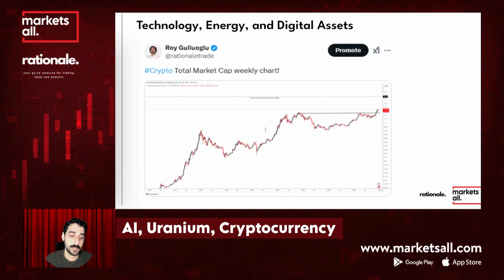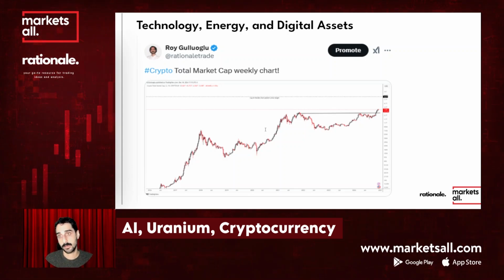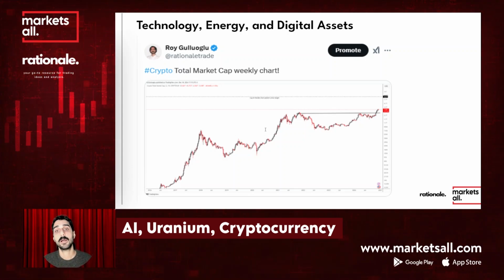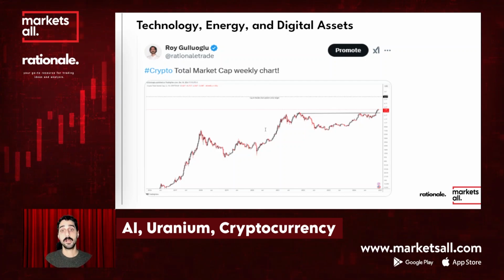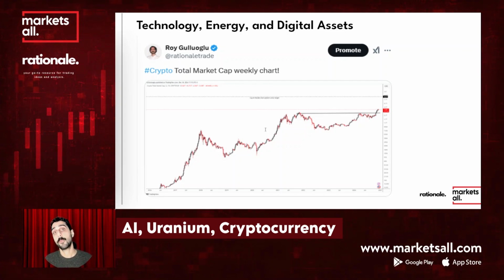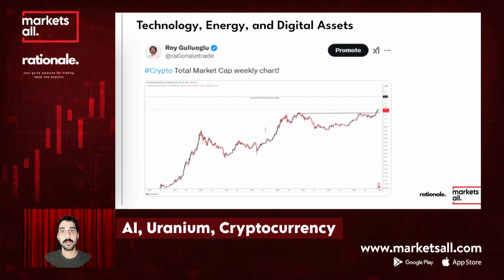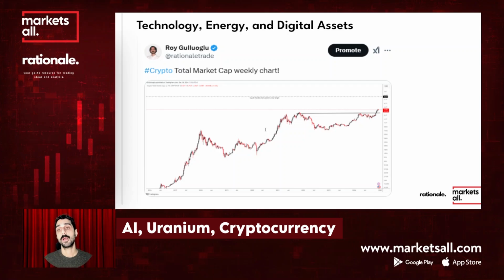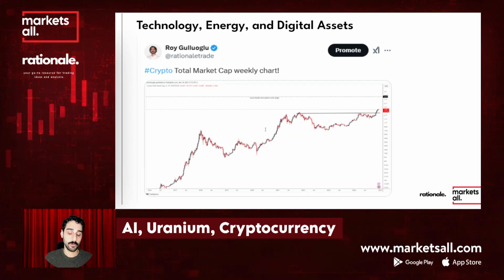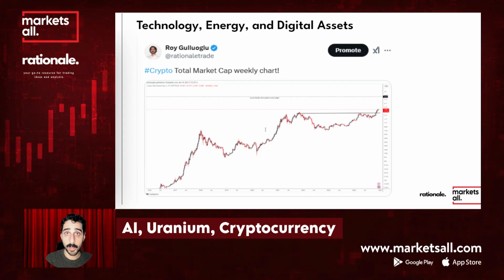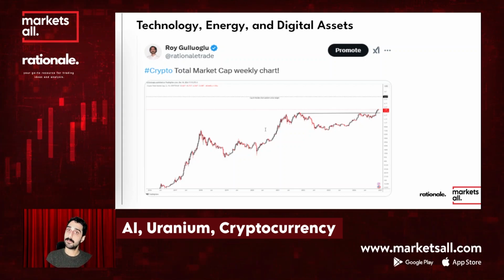Institutions in general see that as a long-term opportunity. It's not like, okay, let me buy now and just see the impact. But there's another issue: lower energy cost, supported by nuclear power investments. In order to build huge data centers, apart from space, you need to find cheap energy. The idea is not new, but nuclear power might be a solution for this issue. That will be another narrative in 2025.